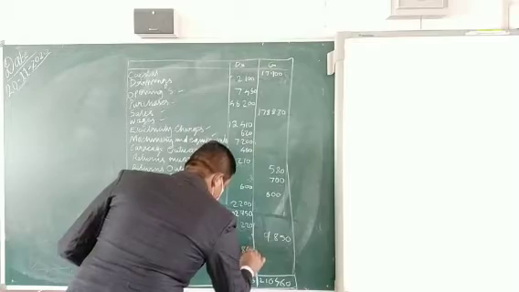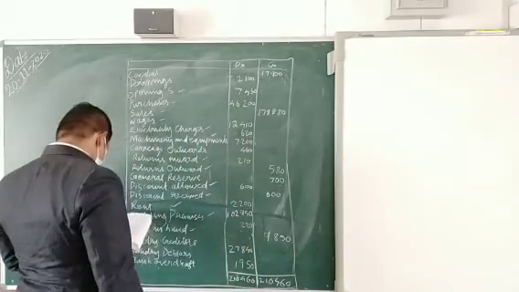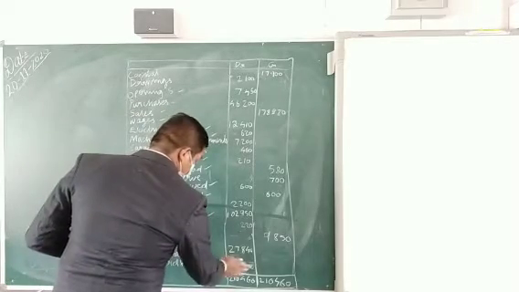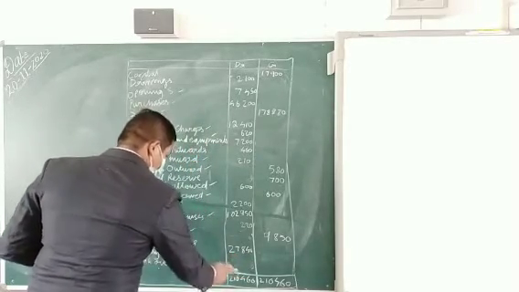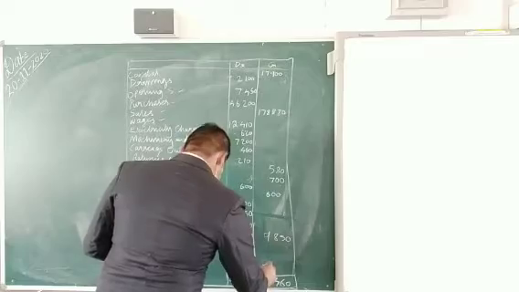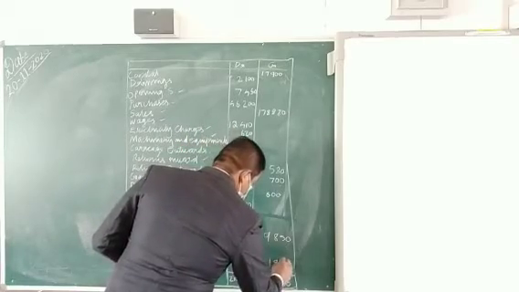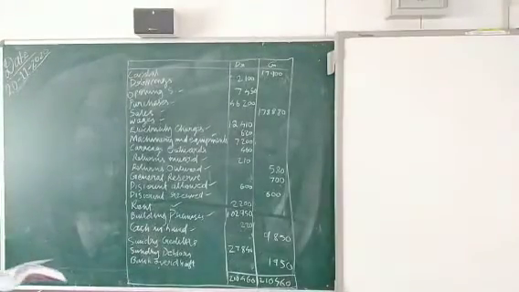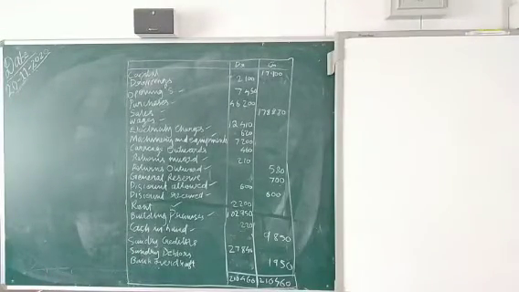And the bank overdraft is a liability, isn't it? So it is to be on this side. Okay, so this is the edited form of this one.